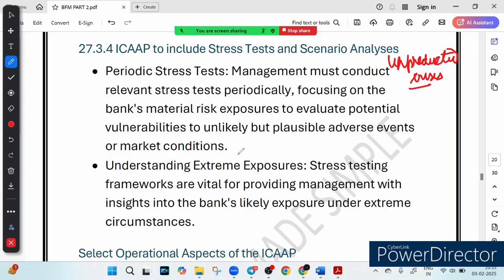So what if interest rates suddenly rise? What if customers withdraw a large amount at once? What if a major borrower defaults? So banks simulate these situations to check if they can survive or not, right? So that is called periodic stress testing. I hope this makes the concept clear.